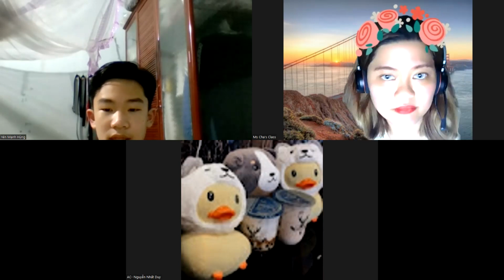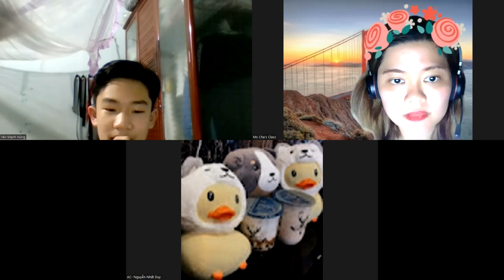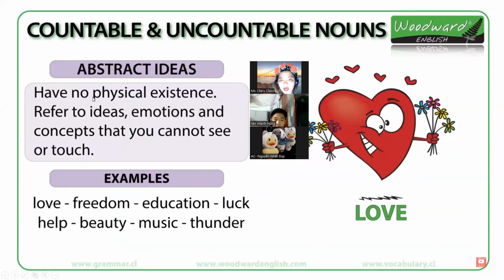What do we mean by abstract idea? Abstract ideas have no physical existence. They refer to ideas, emotions, and concepts that you cannot see or touch.